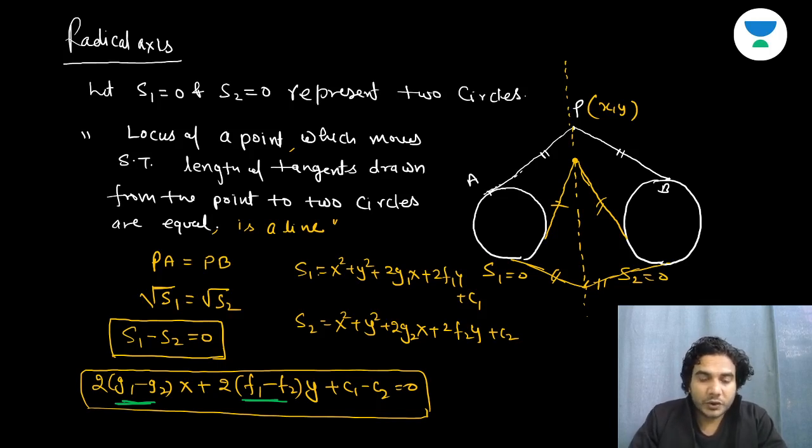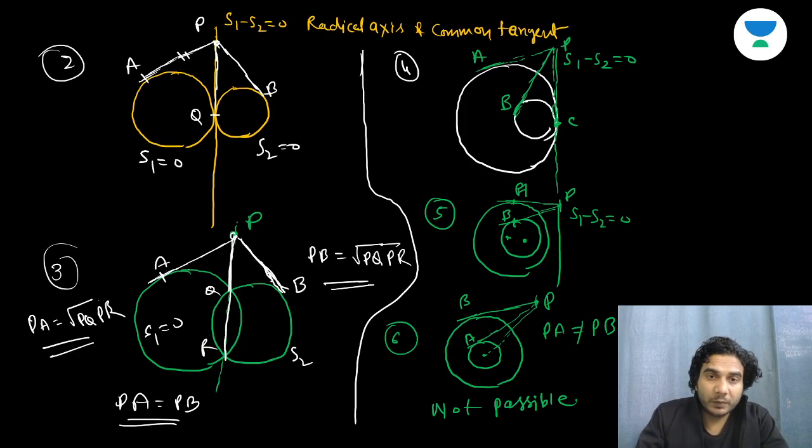So you can see the coefficient of x and coefficient of y will vanish, and these terms will vanish, and there will be C1 is equal to C2. So that means the radical axis does not exist using this formula. And geometrically, if you want to see, then I'll show you on the next page.